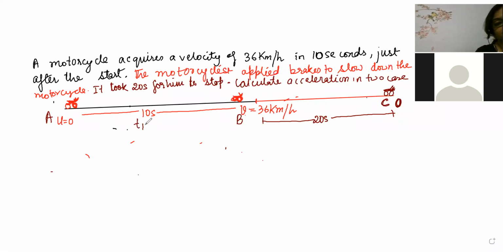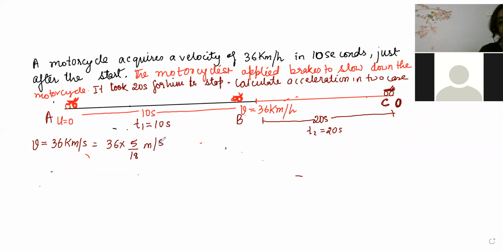Okay, discuss the acceleration. So here, beta, T1, the time in the first instance when you are speeding your bike, is 10 seconds. Time in the second part is 20 seconds. So here time is given in seconds, but velocity is given in kilometer per hour. So first we will convert velocity to meter per second. We know 36 into 5 by 18 meter per second. 18 ones are 18, 18 twos are 36, so it is coming 10 meter per second. So here at B, the velocity was 10 meter per second.